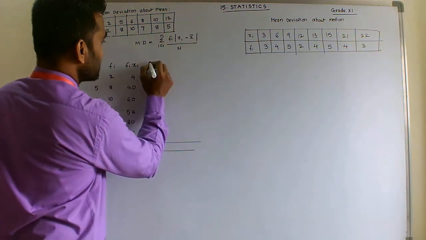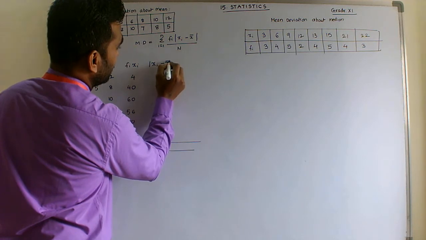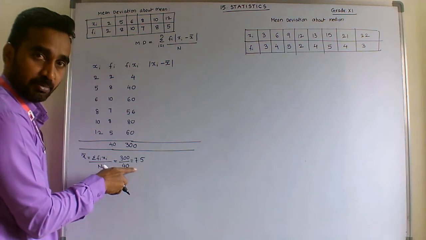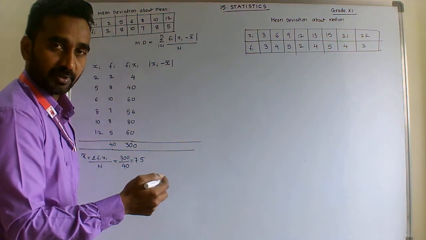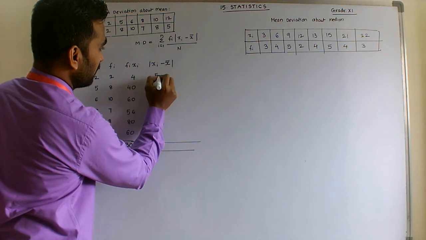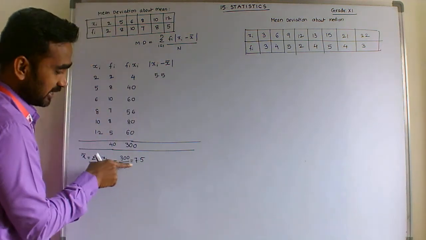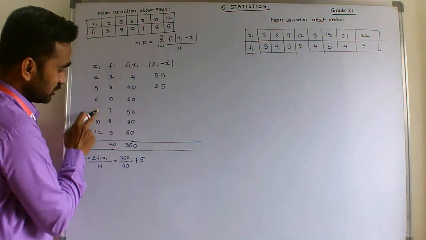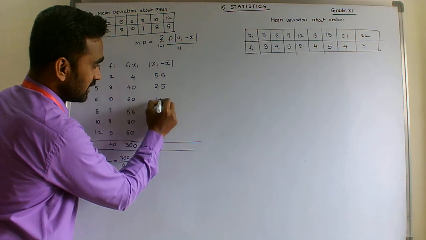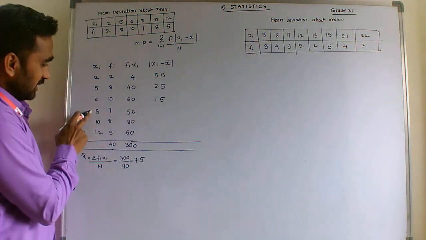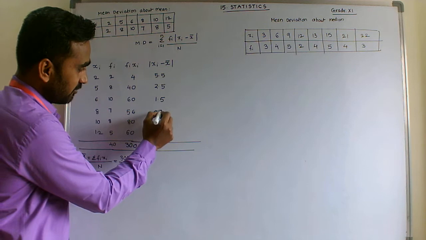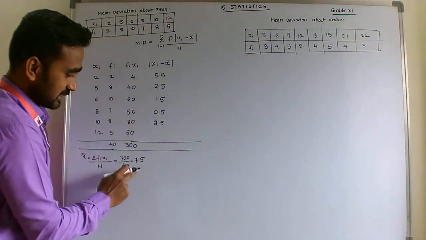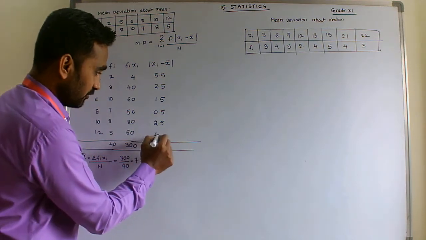Next we need deviations, xi minus x bar. What is xi? 2 minus 7.5 is minus 5.5, but their absolute value is 5.5. Next one, 5 minus 7.5 is minus 2.5, their absolute value is 2.5. 6 minus 7.5 is minus 1.5, their absolute value is 1.5. Next, 8 minus 7.5, 0.5, and 10 minus 7.5, 2.5, and 12 minus 7.5, 4.5.